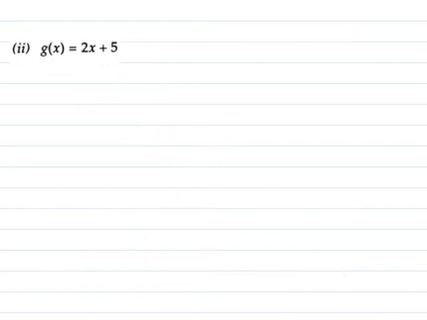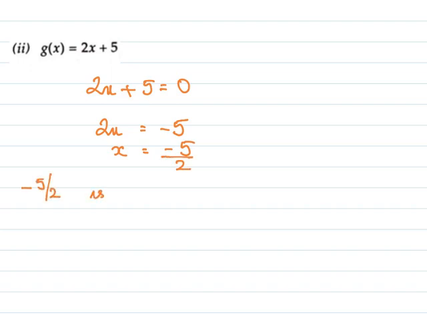We need to find the 0 of g of x. So for this we do 2x plus 5 equal to 0. So 2x equal to minus 5, x equal to minus 5 by 2. So minus 5 by 2 is the 0 or root of g of x of the polynomial.